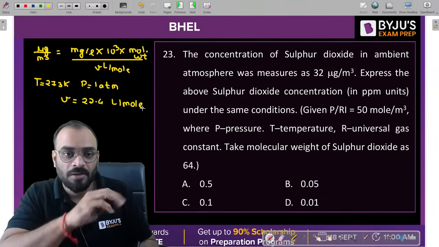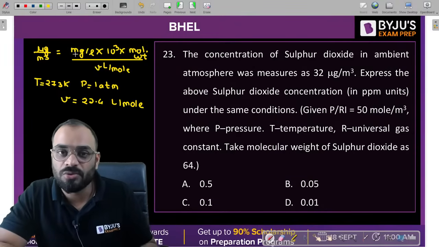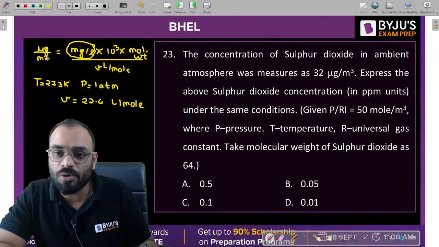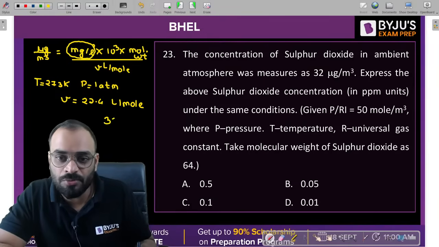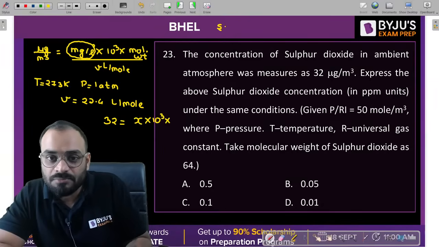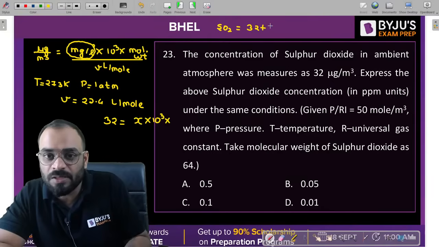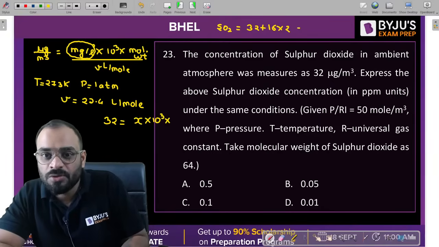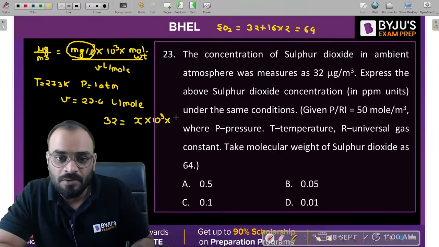Now, guys, I need to put all the values over here to find the concentration of SO2 in terms of milligram per liter. Let us suppose x milligram per liter multiplied by 10 raised to power 3 multiplied by the molecular weight of SO2. So SO2 molecular weight is how much? Sulfur is 32 plus oxygen is 16 into 2, so it is equal to 64. 64 divided by how much?